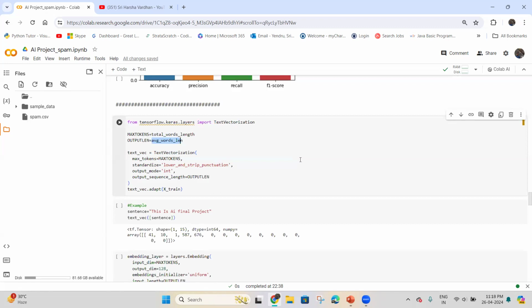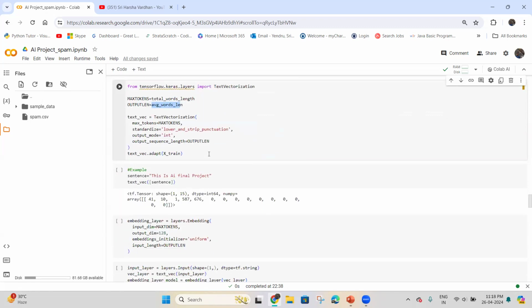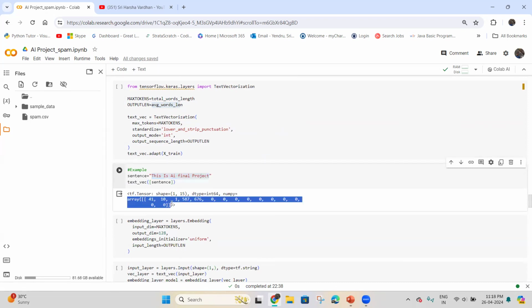The output shows the result of applying the text vectorization layer to a sentence. Let's say, for example, we consider a text sentence like "This is an AI final project." This layer has converted the sentence into an array of integers where each integer represents a token in the layer's vocabulary.